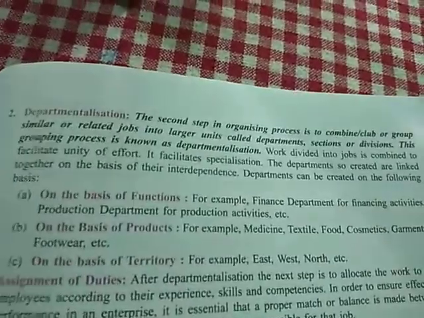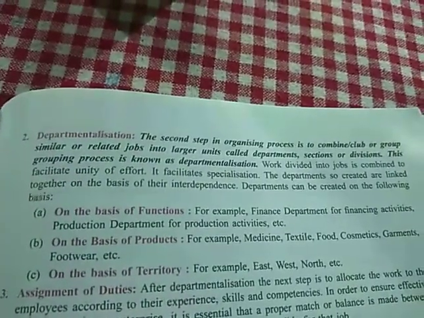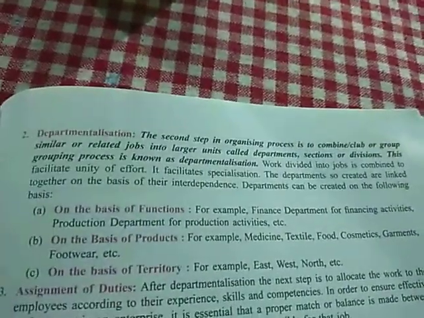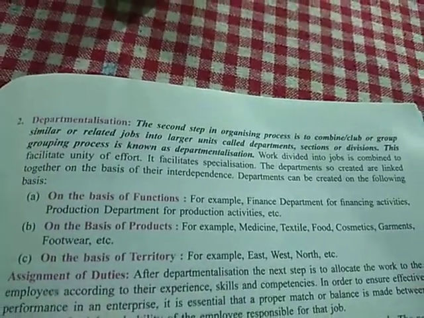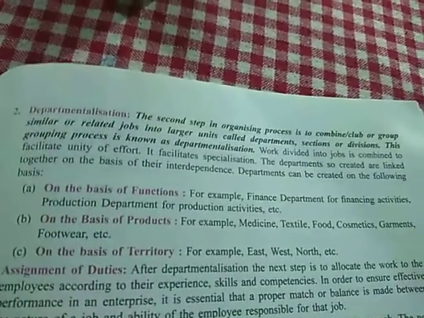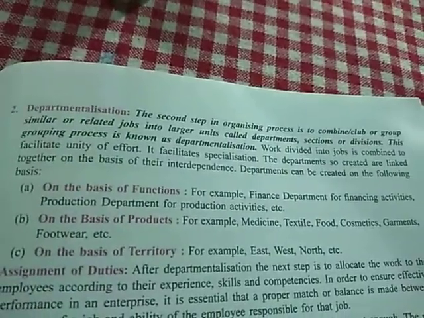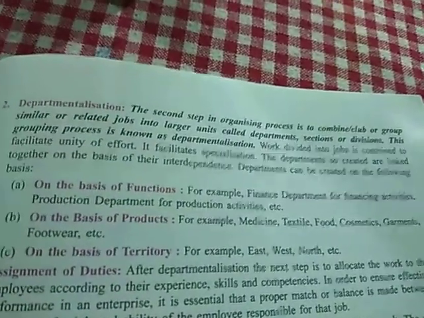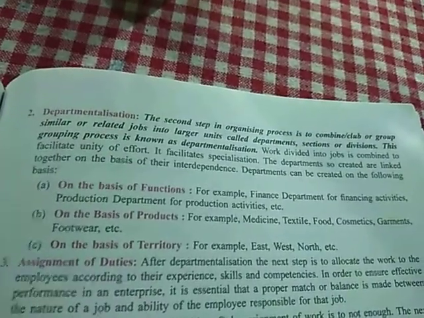Next is departmentalization. The second step in the organizing process is to combine or club or group the similar activities into larger units called departments, sections or divisions. This grouping process is known as departmentalization. Work divided into jobs is combined to facilitate unity of effort. It facilitates specialization. The departments so created are linked together on the basis of their interdependence. Departments can be created on the following bases.